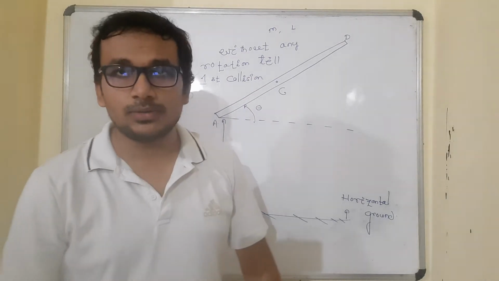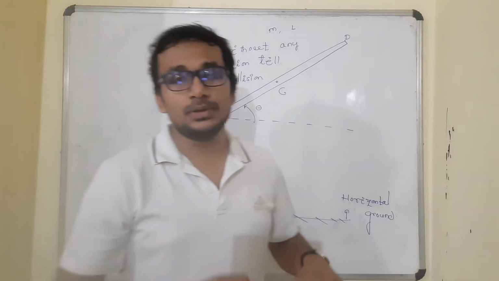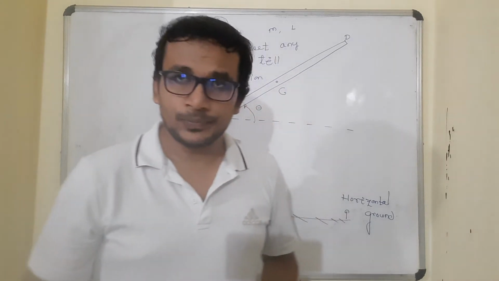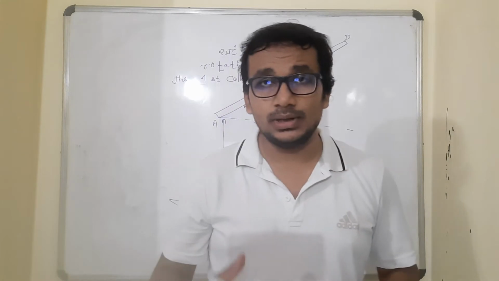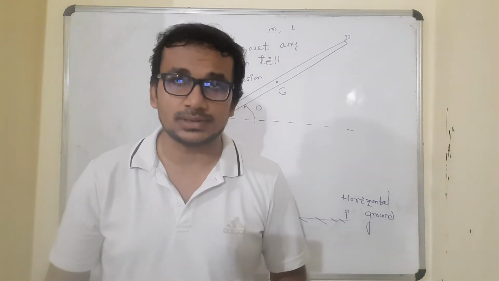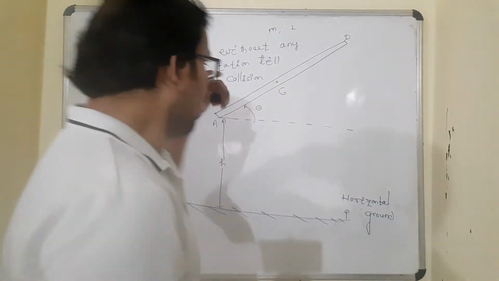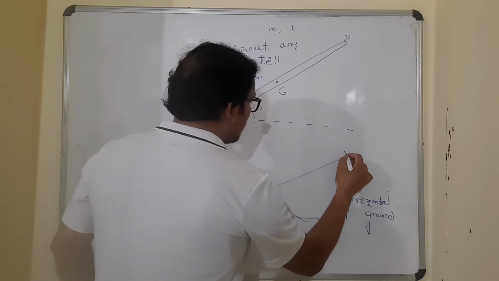The rod is not allowed to have any rotation till the first collision. Means the rod is assumed to have only purely translational motion. We conclude from this, the rod is undergoing only purely translational motion till it makes the first collision. Is that clear? Fine. So the rod comes down and hits the ground like this.